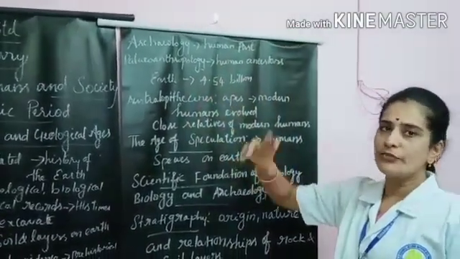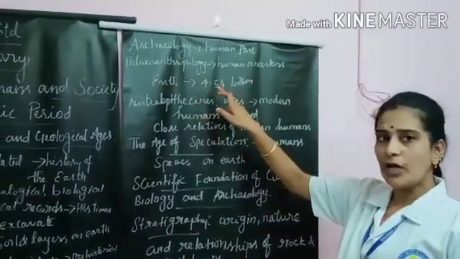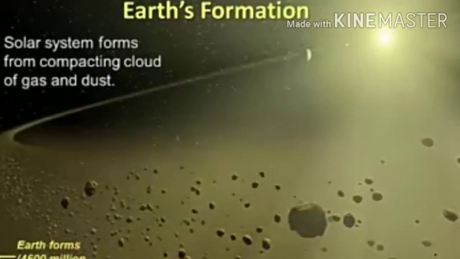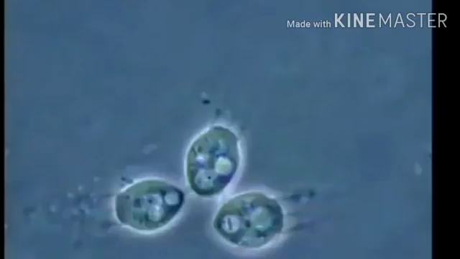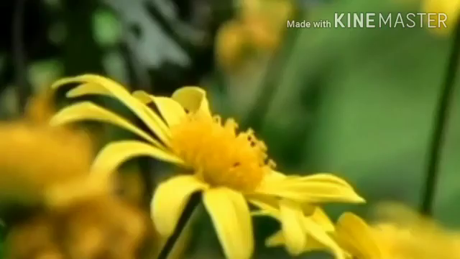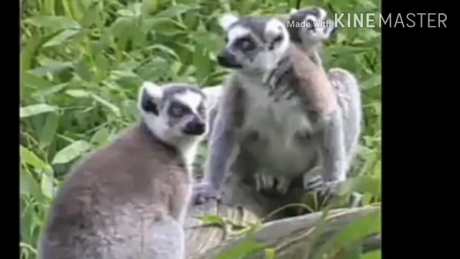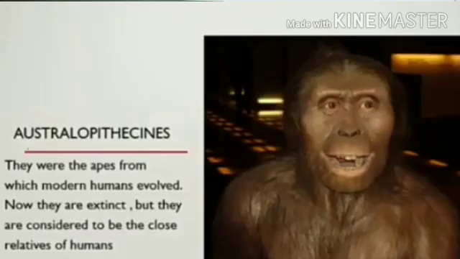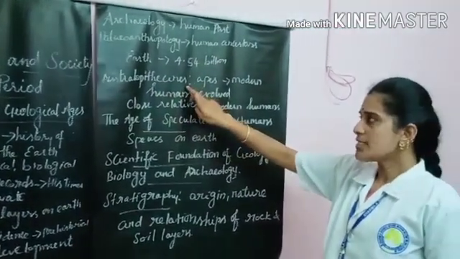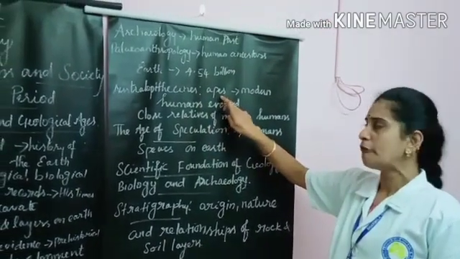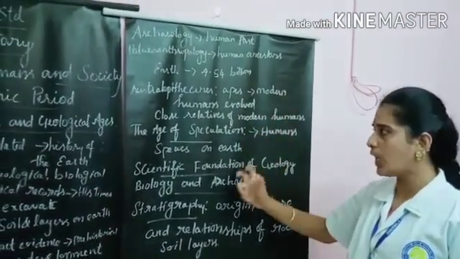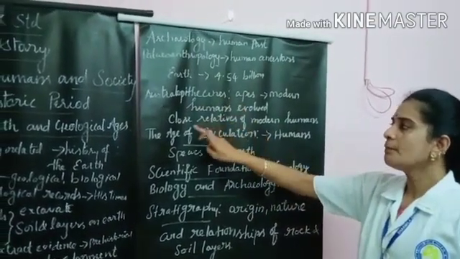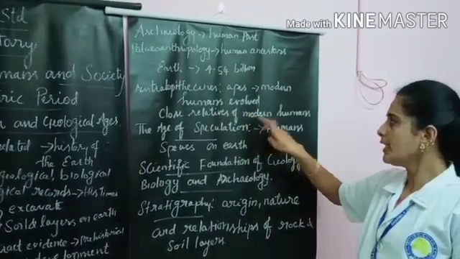How was the earth formed? The earth was formed 4.5 billion years ago. Gradually, conditions emerged for the growth of organisms. Then plants and animals came into being, and the evolution of humans. Next, Australopithecines. Australopithecines were apes from which modern humans evolved. Australopithecines are close relatives of modern humans.